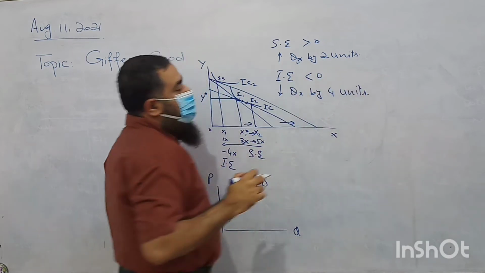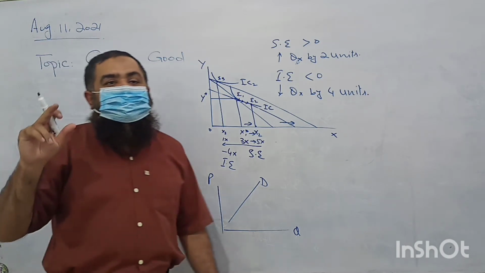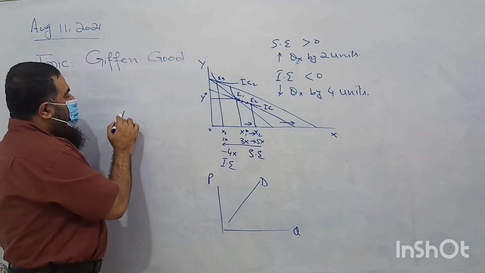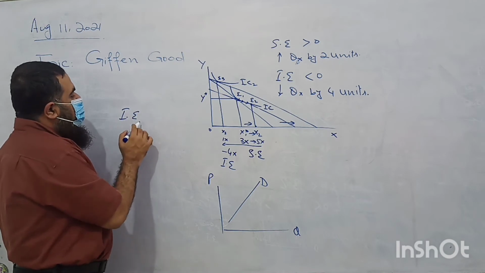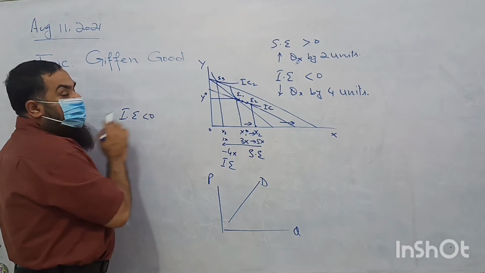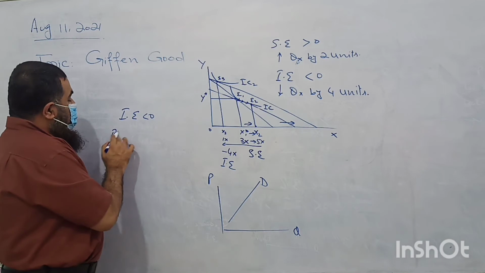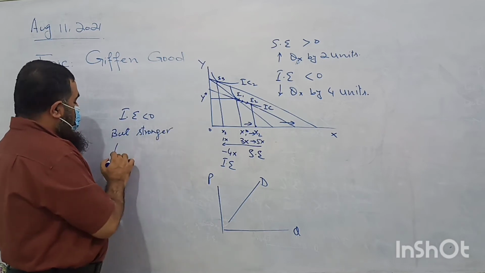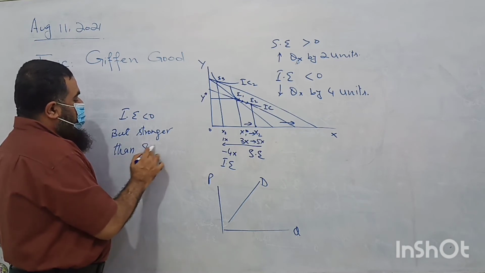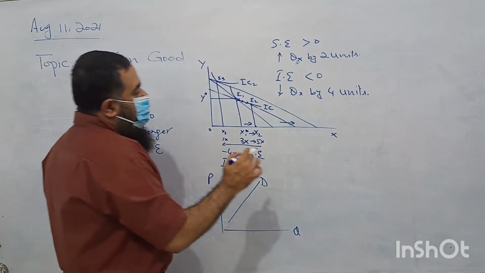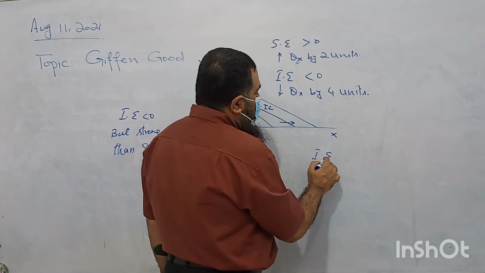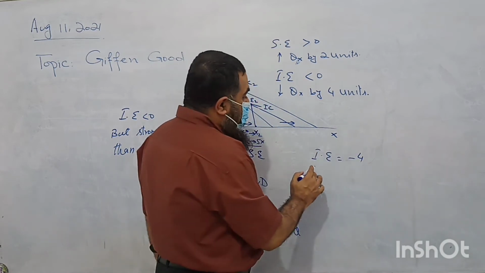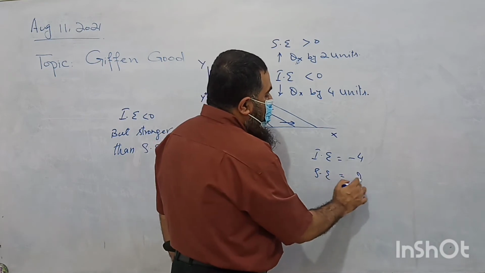So can I say income effect is negative but stronger than the substitution effect? How? Income effect is -4, whereas substitution effect is +2.